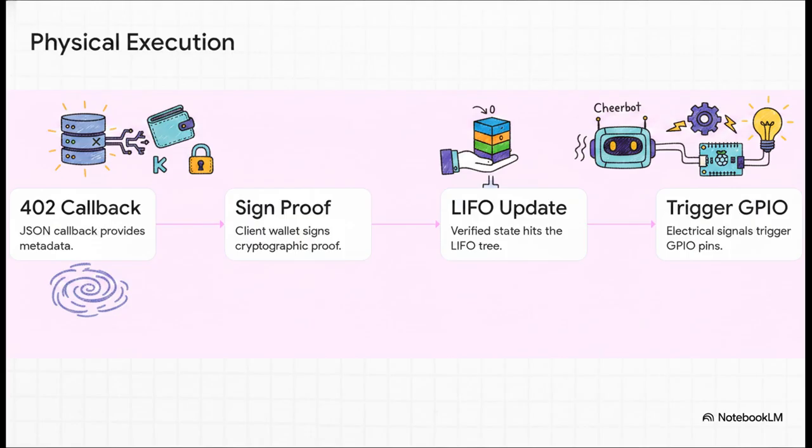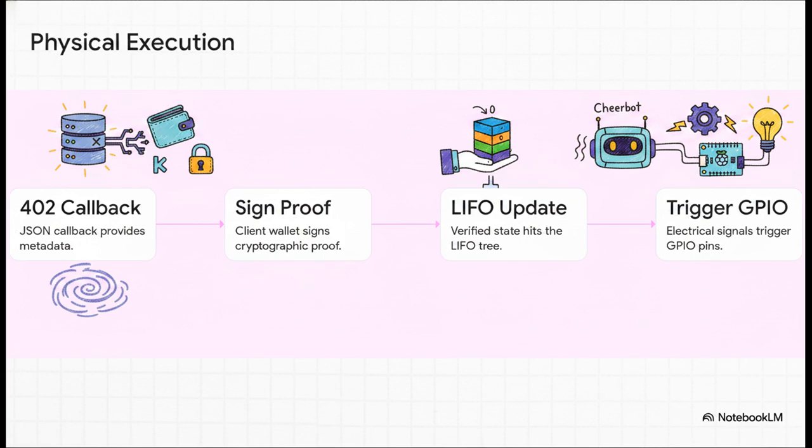Step 1, the server returns a 402 status code and just waits. Step 2, the client's wallet steps in and signs a cryptographic proof of payment. Boom! Step 3, that verified state hits our LIFO tree precisely at index 0. And finally, the magic moment.